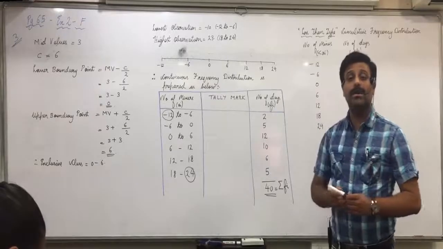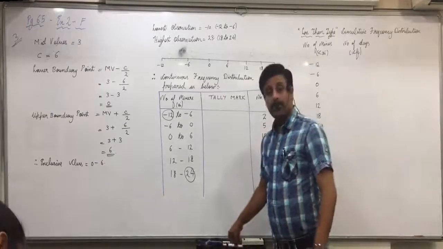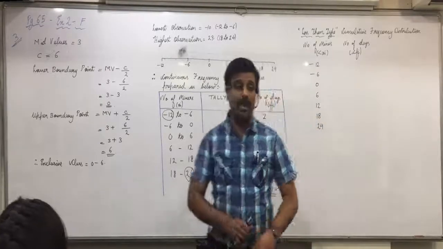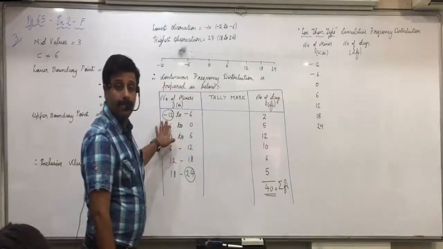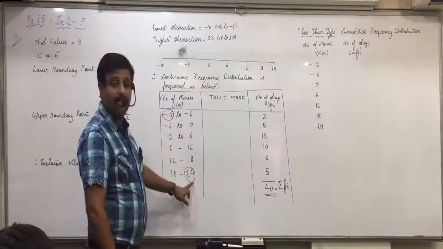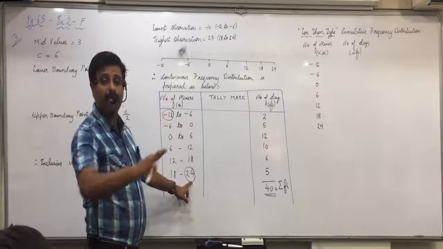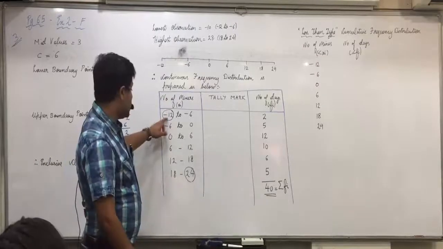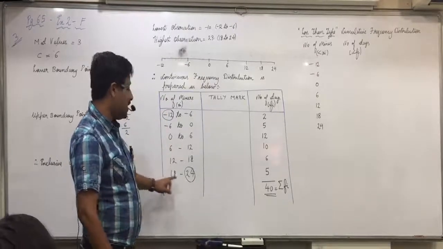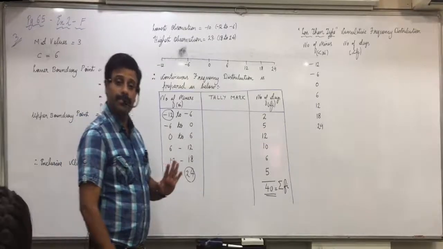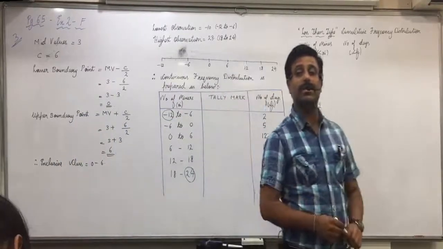Raise your hand who did not understand this. You'll start from the lower boundary point of the first class and you'll end at the upper boundary point of the last class. So all the boundary points you mentioned. Means minus 12, minus 6, 0, 6, 12, 18 and lastly 24. Okay. Anyone else who is not clear with this, raise your hand.